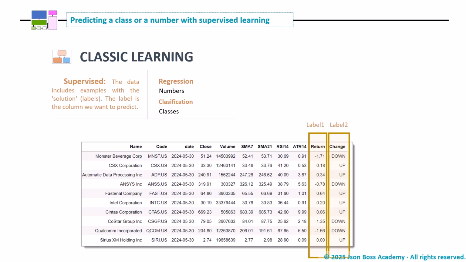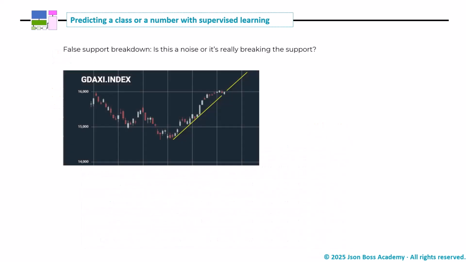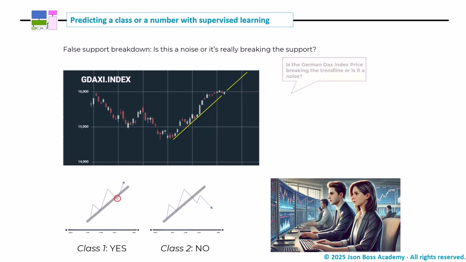Any technical analyst has found themselves in this situation where the price might be breaking a critical level. In this case, instead of support, it is a trend line. There are only two possibilities. It is noise, which could lead us to close the long position unnecessarily, or it is not noise, and the upward trend has ended, in which case we would want to close the position. Distinguishing whether it is noise or not is therefore fundamental.